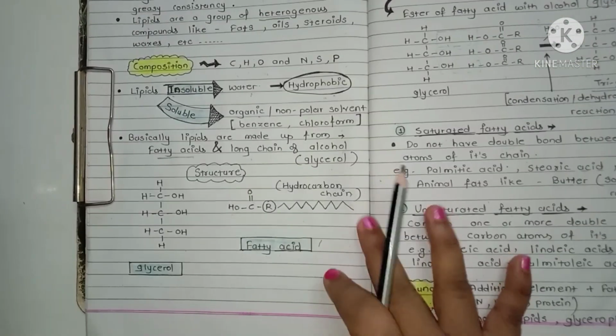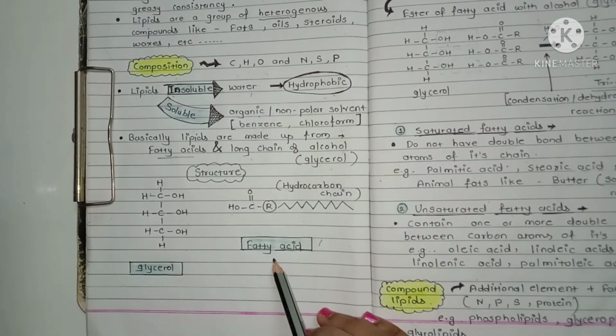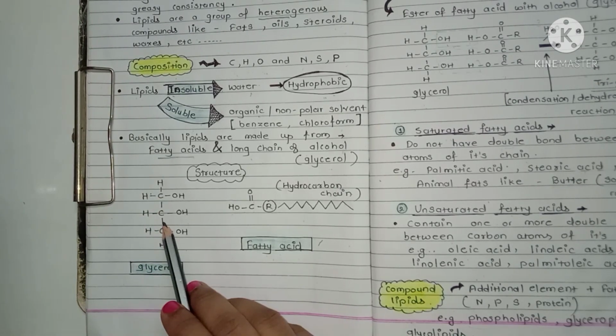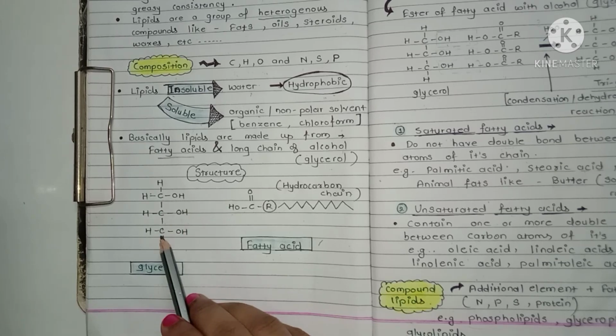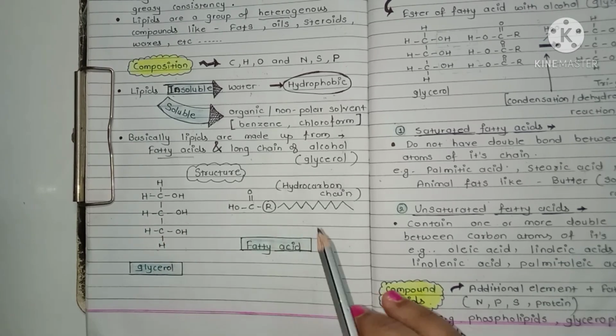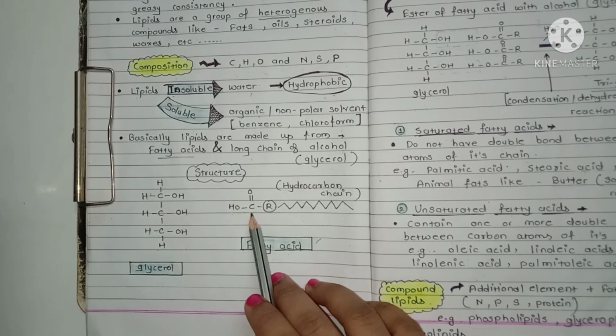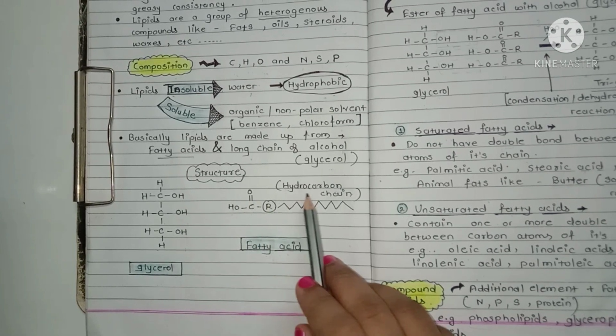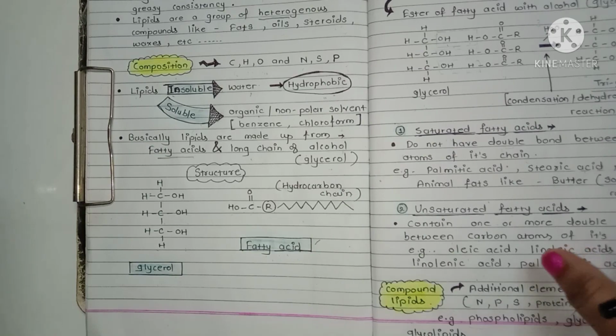Here you can see the structure of glycerol and fatty acid. The structure of glycerol is CH2-OH, CH-OH, CH2-OH, and the fatty acid is C double bond O, OH, R. R is the hydrocarbon chain.